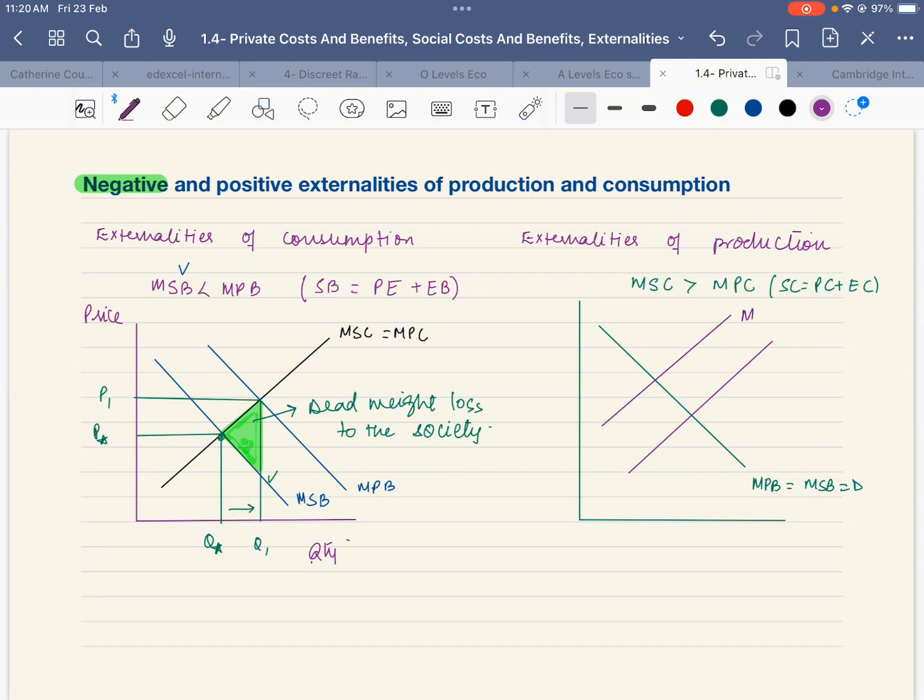This is marginal social cost, this is marginal private cost. They are producing right now at this quantity, but if allocative efficiency were to occur, it should have been produced at this point. Q star and P star.